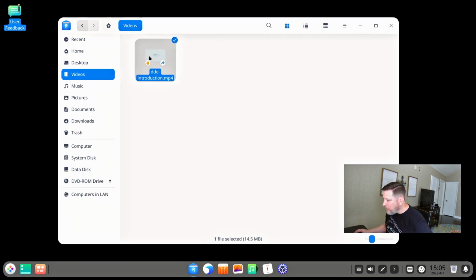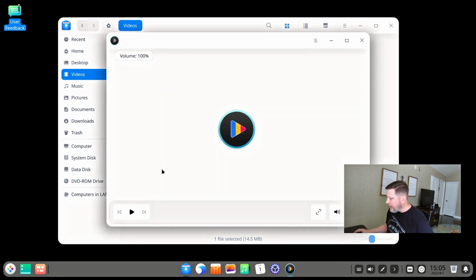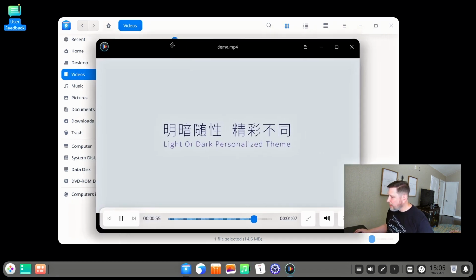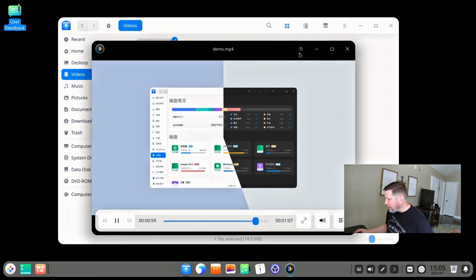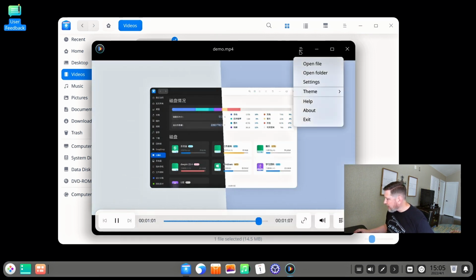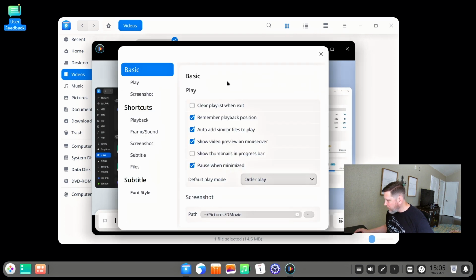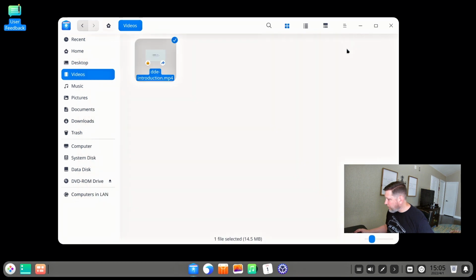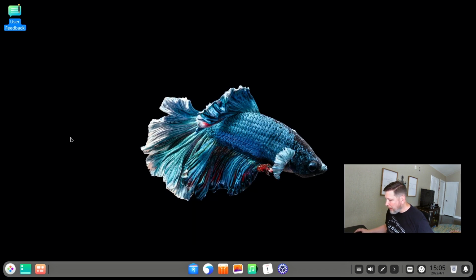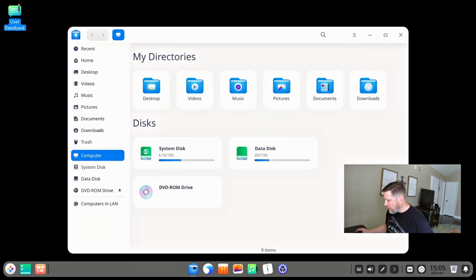Now, what I did notice is when I clicked on this, it's looking like it's a dark theme, but the windows are a light theme. I don't understand that, honestly, and if that was intentional or not. But I will say, I like these minimize, maximize, and close window buttons. What is this guy? Tell you what, let's go to File Manager again.